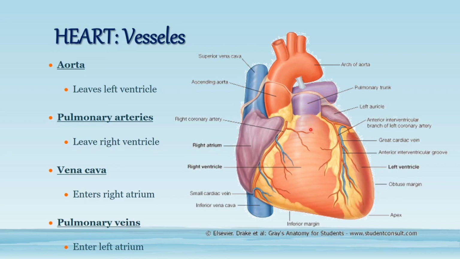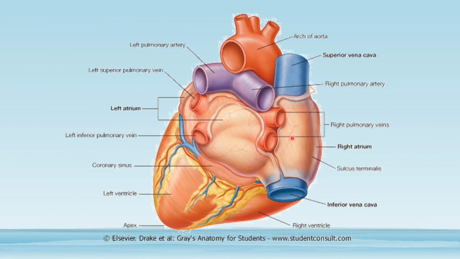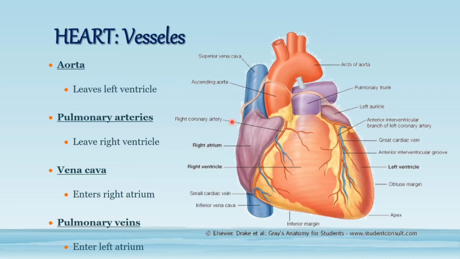Then the left atrium. Then there are pulmonary veins, which can be seen from here, which are bringing the oxygenated blood from lungs into the left atrium. And then there is aorta that is arising, carrying the oxygenated blood from left ventricle into the systemic circulation.